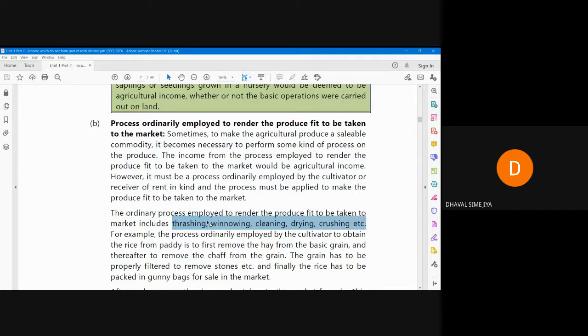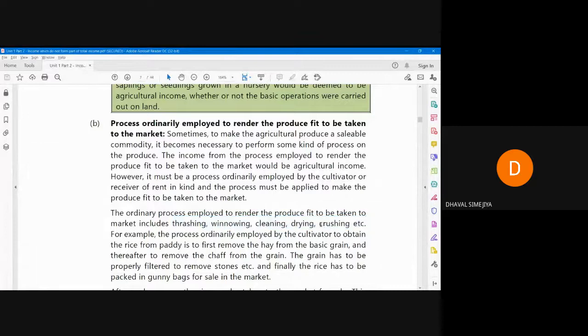Now these all are farming terms. You are not supposed to go into the depth. What is the meaning of threshing, winnowing, cleaning? We all know that if I'm a farmer and I'm producing wheat, for example, I have to clean the wheat. Why? Most probably girls will know that in wheat there will be the shield. You have to take the wheat out of that shield. That is nothing but the cleaning part.